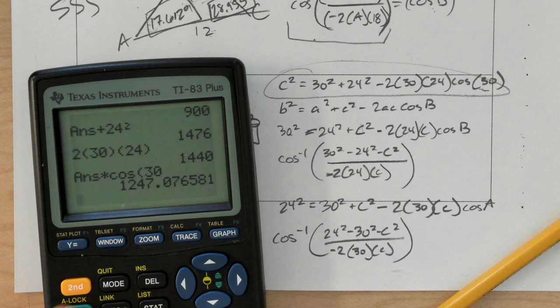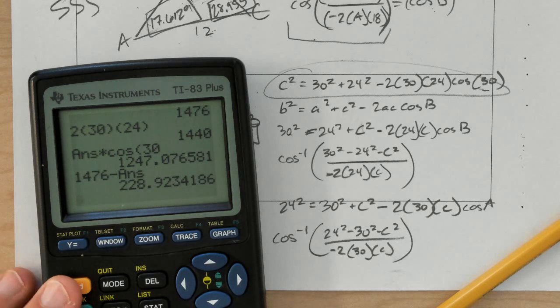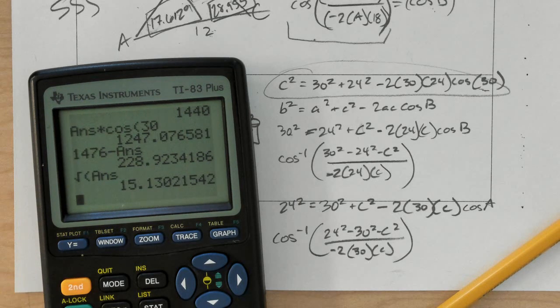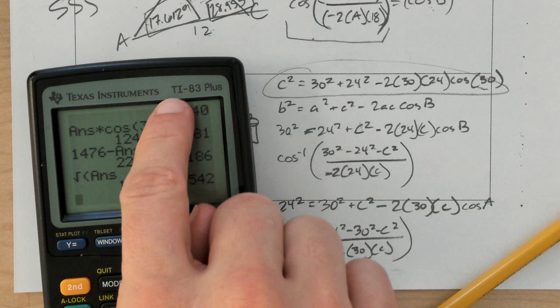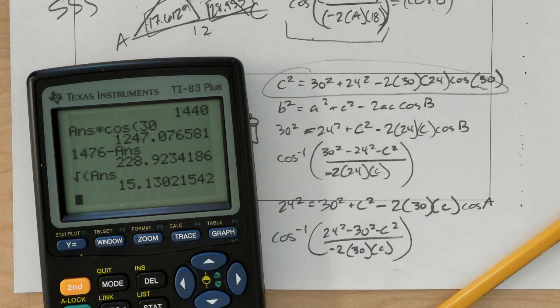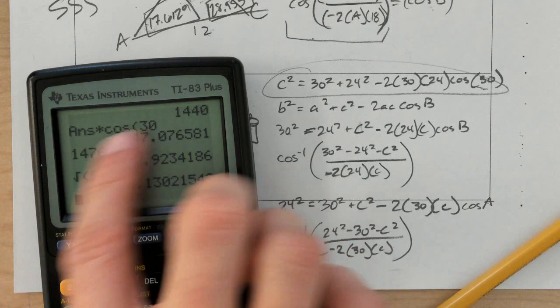And then they'll say 1476 minus that answer, and then they'll do square root of the answer. The problem with this is, look, I got the right answer for C, but look how many steps are in my calculator. What if I made a mistake, and now it's up here and I can't get to it? Or with the newer calculators you can scroll up, but still, don't do this.